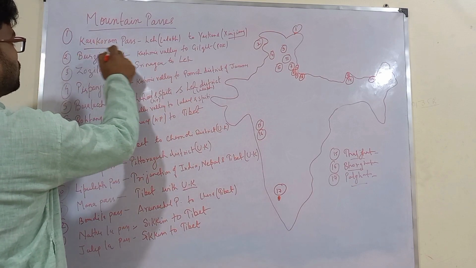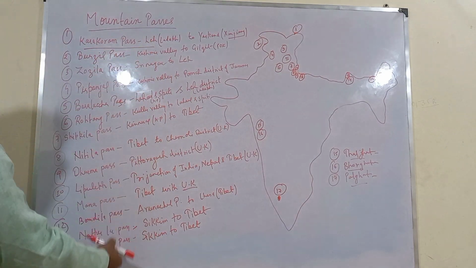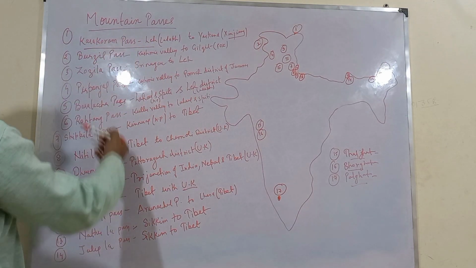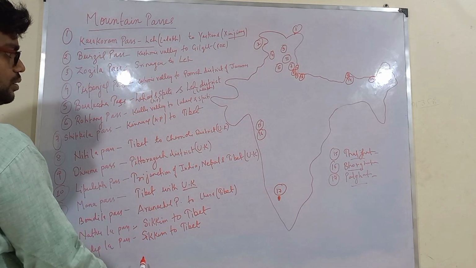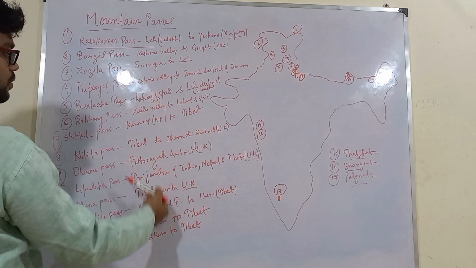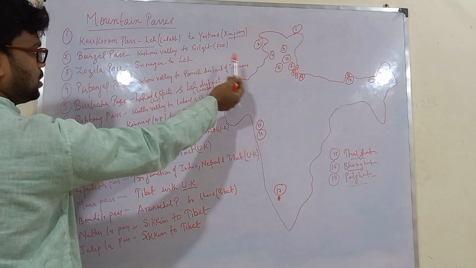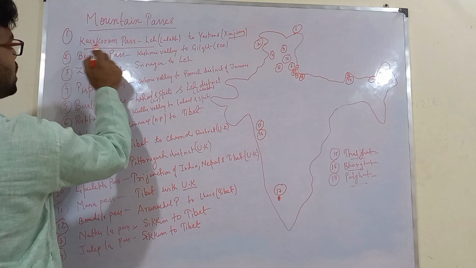First one is Karakoram Pass. I have also tried to arrange this from north to south. Means these mountain passes, I have written them in systematic order from north to south. You can see here on this map. So this first one is Karakoram Pass.